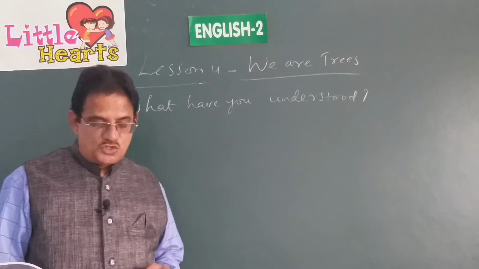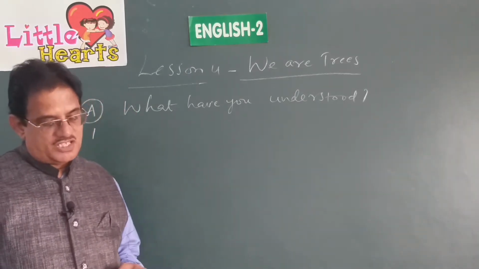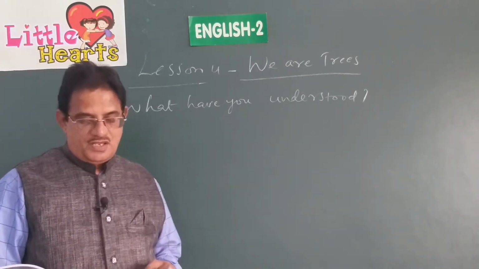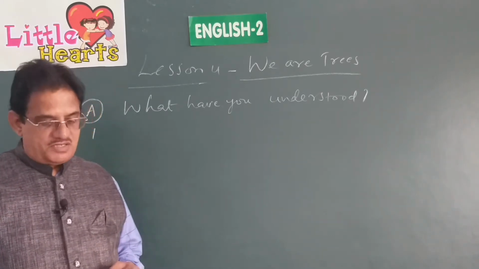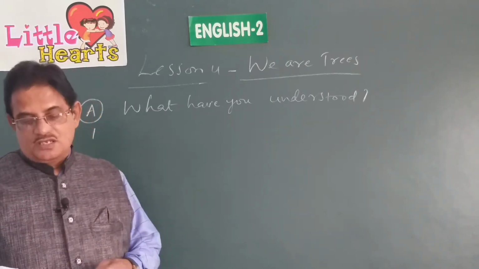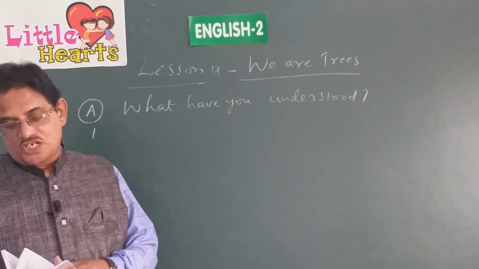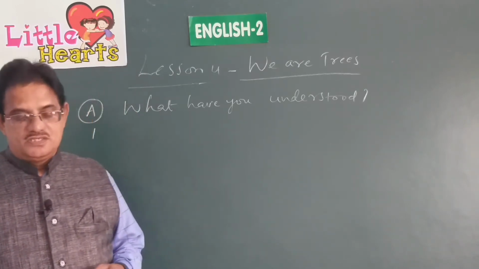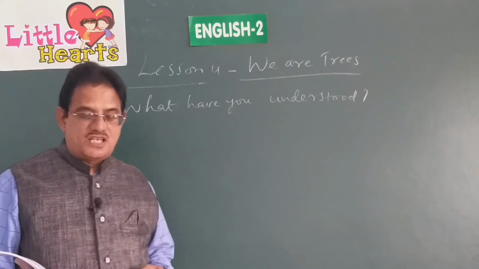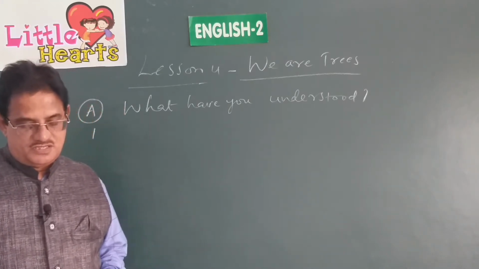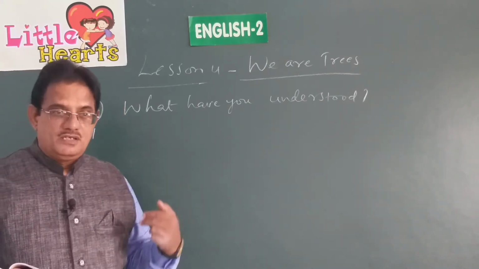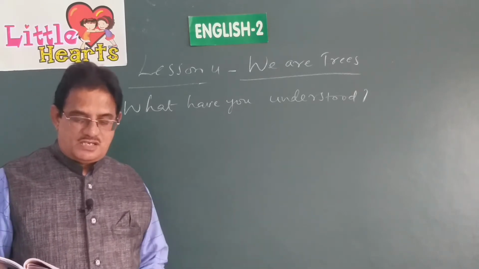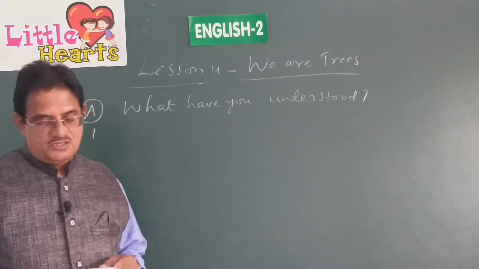They give us wood to build houses, make furniture and also to make fire. And they are also used in making medicines. And they give shelter to animals and birds. In these ways, trees are useful to the creatures on the earth. Creatures means including human beings, animals and birds.